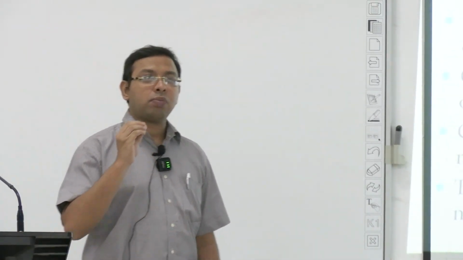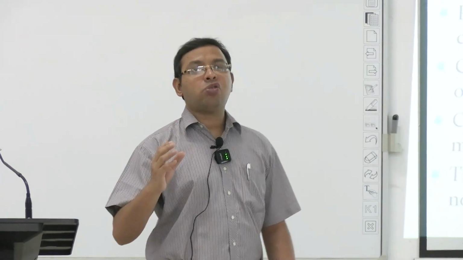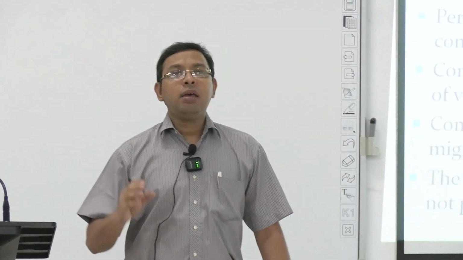The most problematic adverse effects of estrogen in hormone replacement therapy are that endometrial carcinoma can happen, breast carcinoma can happen, thromboembolic disorders can happen, gallstones can happen.